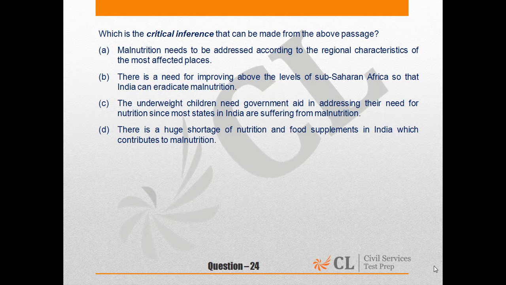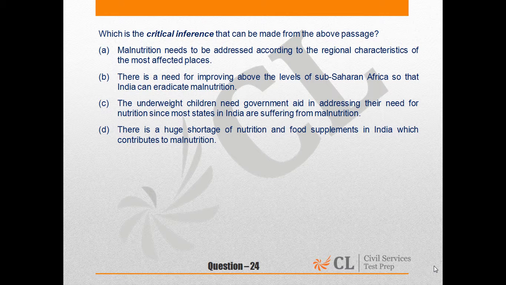We should also consider B, C, and D. B. There is a need for improving above the levels of sub-Saharan Africa so that India can eradicate malnutrition. It is not about comparing with a particular place, but we need to do it within ourselves. So B is also ruled out.